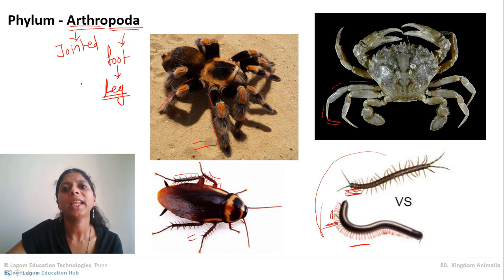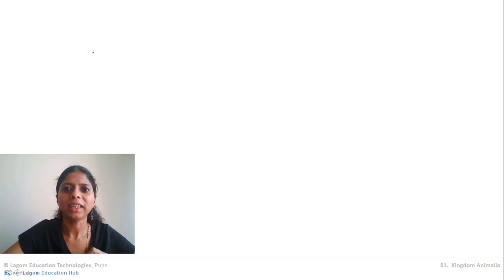If you see any animal which is coming under arthropoda, whether it is scorpion, spider, prawn, or small animals like centipede and millipedes, every one of them is having jointed legs. That's why all of them come under the same phylum. But as a large number of animals are included in this phylum, their characteristics are also very diverse. So let us go and study each characteristic in detail.